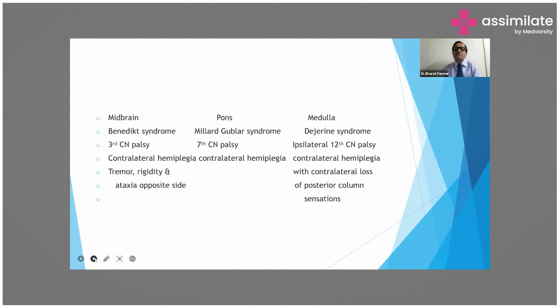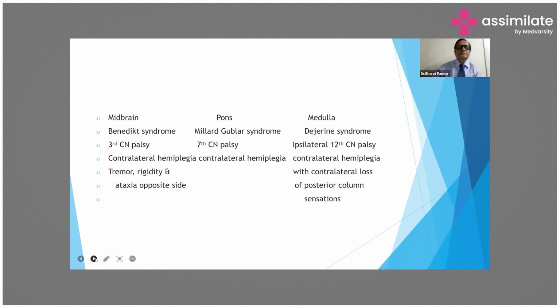In case of involvement of the medulla, Dejerine syndrome presents with ipsilateral 12th cranial nerve palsy with contralateral hemiplegia and contralateral loss of posterior column sensation.